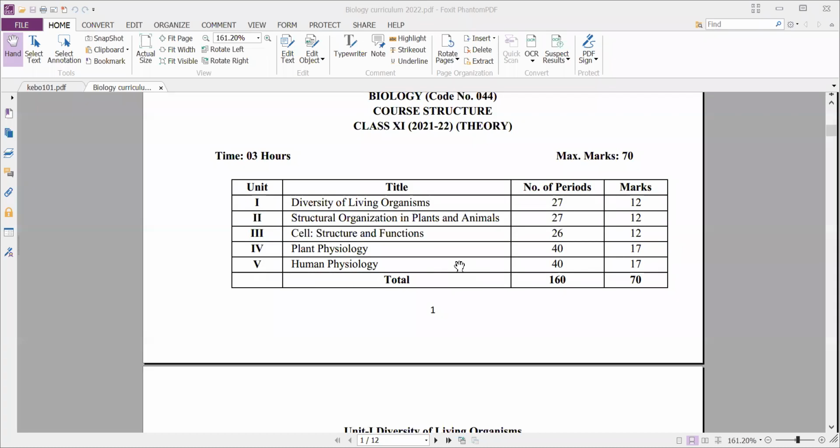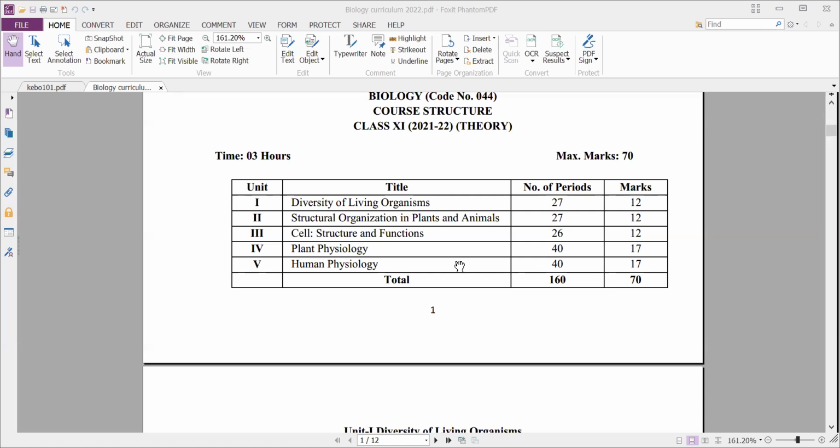it has 5 units. In biology, we don't have chapter wise weightage. We have only unit wise weightage. That means for a unit, the marks are fixed. Some units may have 3 chapters, some 2 chapters, some 4 chapters, and some 5 or 7 chapters. But from different chapters, they may give different marks, but for a unit, it is fixed.